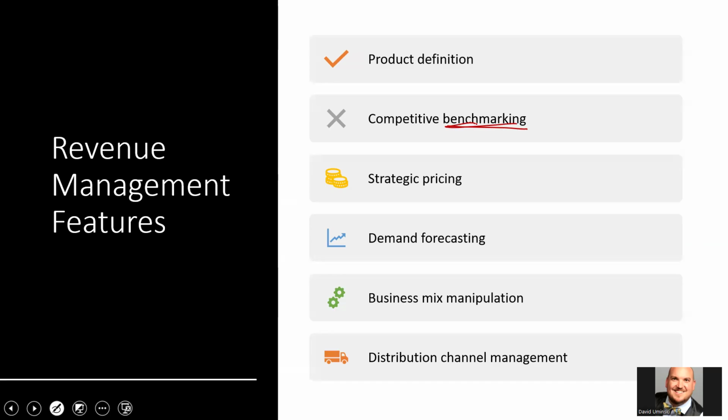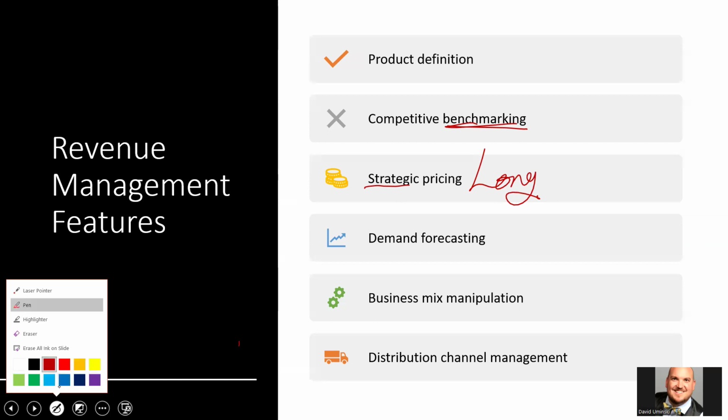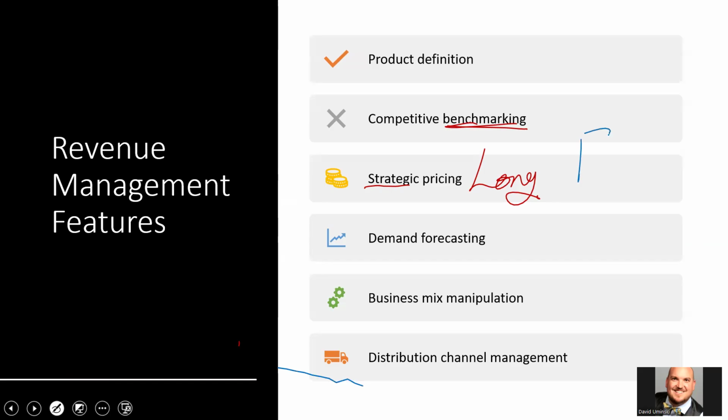Strategic pricing. Strategic makes you think of what? Long term or short term? Long-term, right? Thinking about strategy is long-term. And we'll talk about it in class. We also have tactical, in a later chapter, and that is the short term.